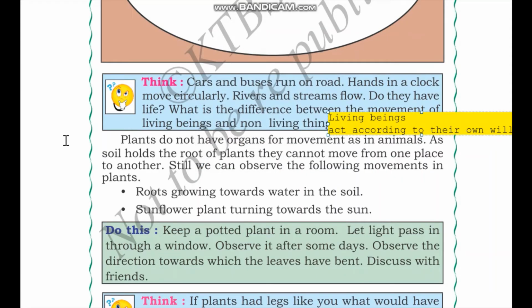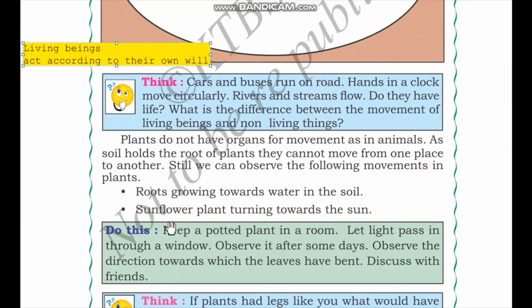Let me move this here so we can answer the next question. So the next section is plants do not have organs for movement as in animals. As soil holds the roots of plants, they cannot move from one place to another. Still, we observe the following movement in plants. Roots grow towards water in soil. Sunflower plant turning towards the sun.